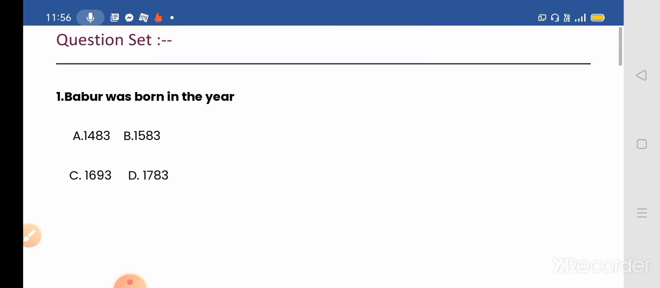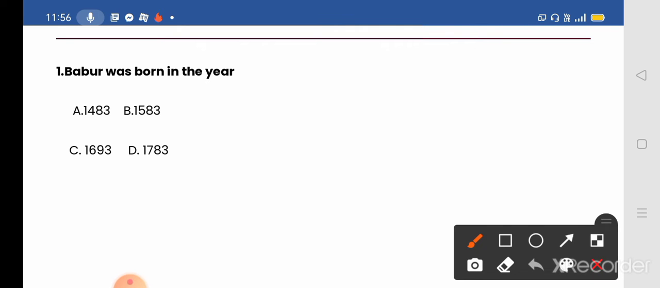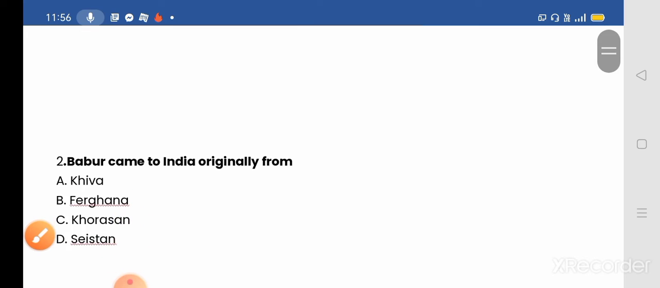So our first question is, Babur was born in the year. Options given: A 1483, B 1583, C 1693 and D 1783. Zahiruddin Muhammad Babur was born on 14th February 1483. So the correct answer will be the first option, option number A, 1483. Then we move into our second question.